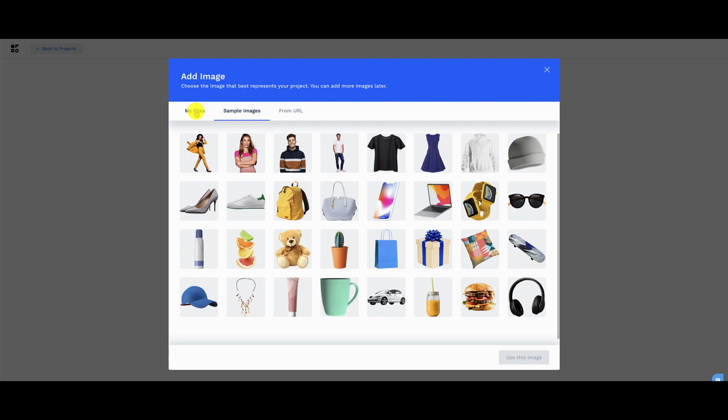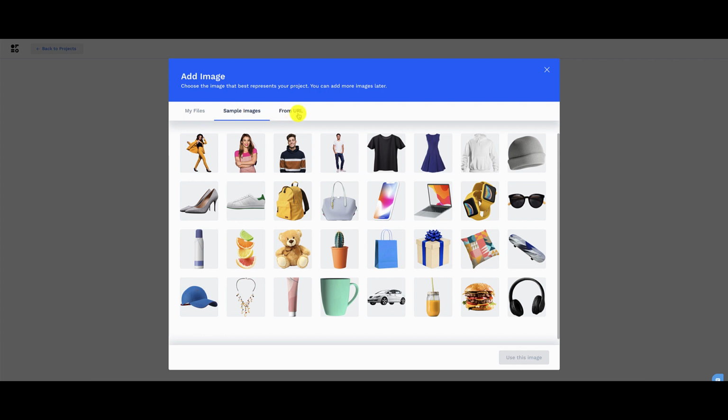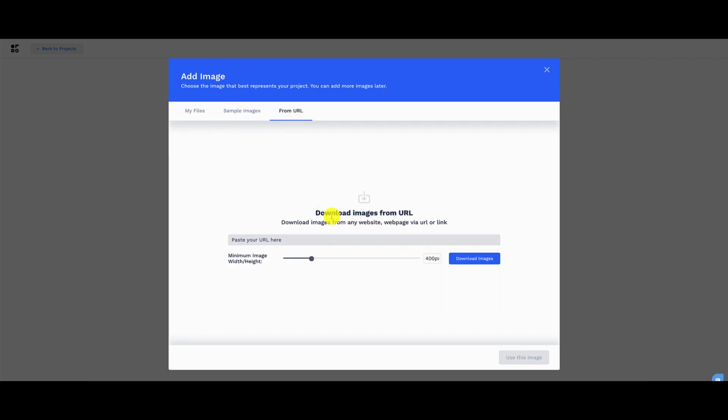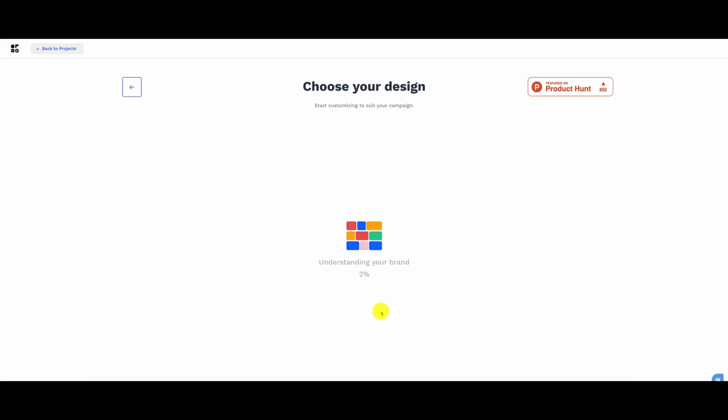So you can check your files if you want to. You can look at sample images that they have, or you can choose one from a URL. You can drop the URL in there. What I'm going to do is I'm going to just choose a sample image right here. We're going to choose a picture of this guy right here, and we're going to use this image.